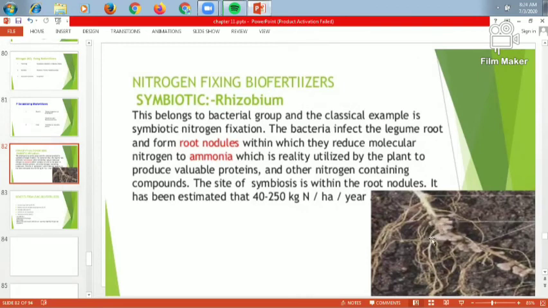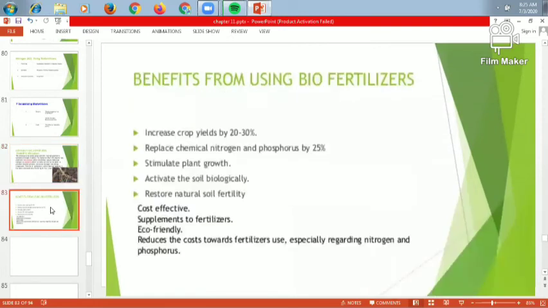nitrogen comes from the plant in the form of protein, and then protein is broken down into amino acids. These amino acids are used by human cells, plant cells and animal cells for growth. So here the nitrogen only comes from the nitrogen fixing bacteria. Then the benefits from using the biofertilizer. So what are the benefits from the biofertilizer?